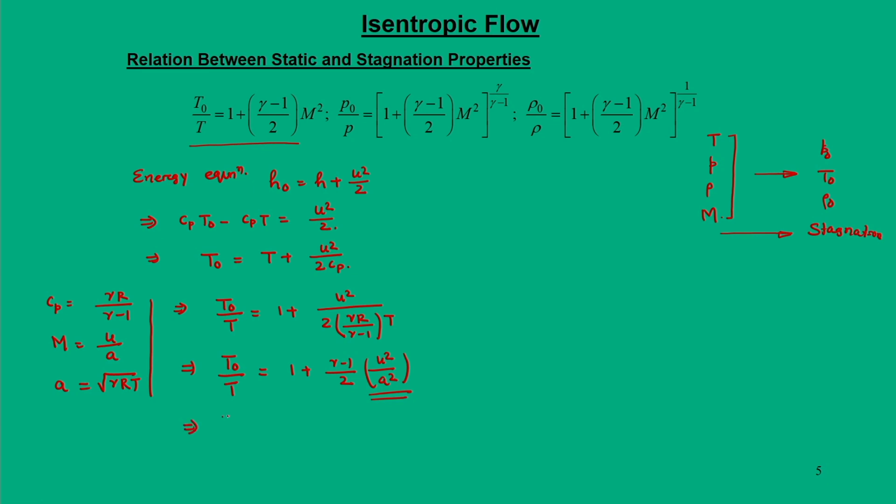So, T naught by T is equal to 1 plus gamma minus 1 by 2 into M square.